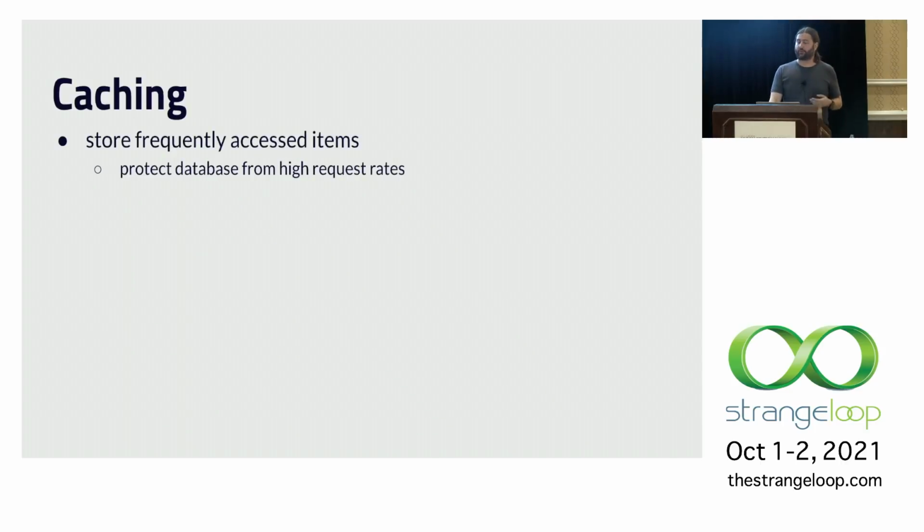We use caches to store frequently accessed items, and this helps protect the database or backend services by reducing the number of requests they have to handle. So this helps particularly if you have spikes of traffic for frequently accessed items. You can just hold those in the cache, and then the database doesn't need to serve those requests. This can also speed things up because the cache tends to respond a lot faster than a database would. So it winds up being pretty important for distributed service and system performance.